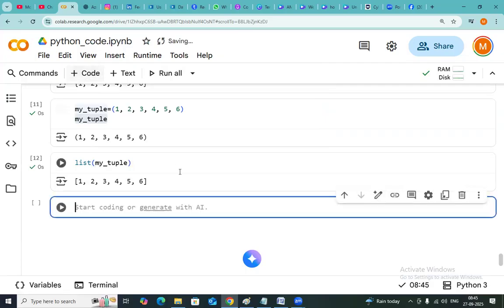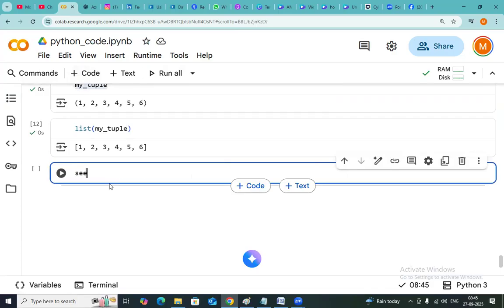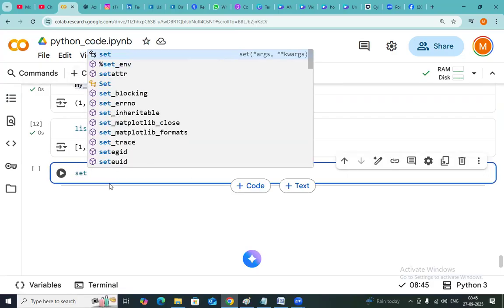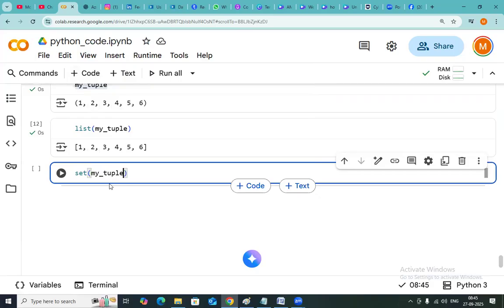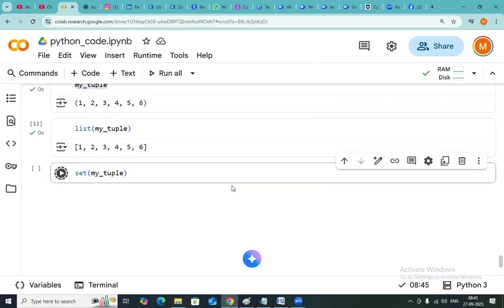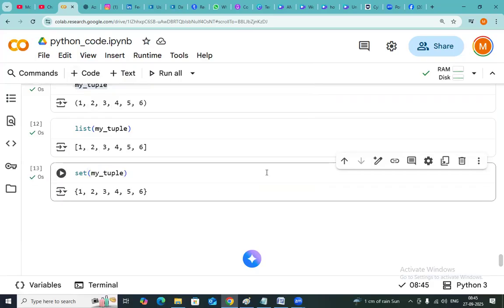A tuple can also be converted into a set. Set of tuple. Take a set of tuple. Okay, this will convert into the set. Yes, all these things are possible.